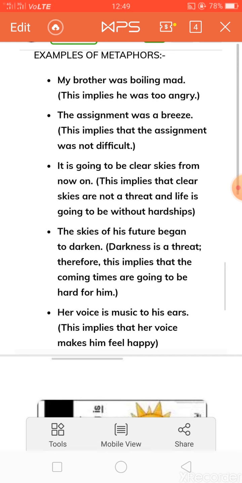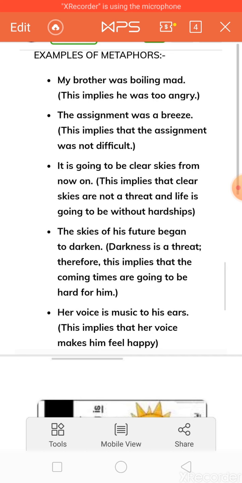Okay, her voice is music to his ears. This implies that her voice makes him feel very happy. So her voice was so melodious that it makes him feel happy. So these are the few examples for understanding metaphor. So I hope you have understood the difference, how to recognize simile and how to recognize metaphor.